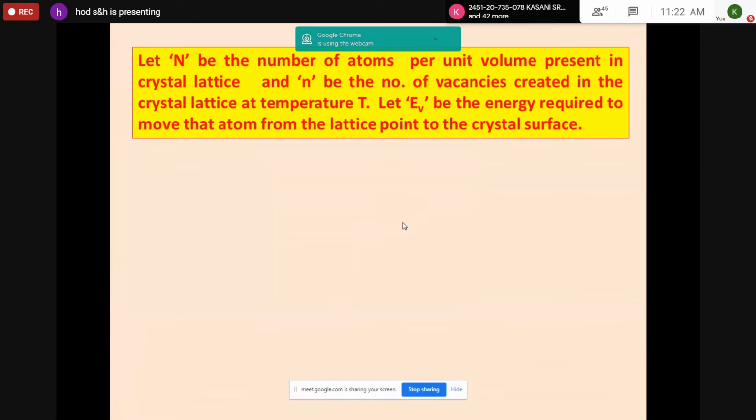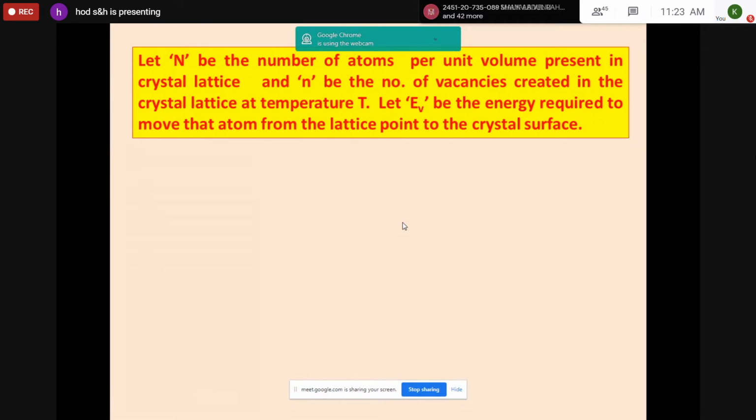To understand this concept, let us consider a metallic crystal. In this crystal, let us assume there are capital N total number of atoms per unit volume. So in a metallic crystal, take a simple specimen, and let us assume that capital N is the total number of atoms present per unit volume. And small n is the number of vacancies created in the crystal lattice. As I said, at 0 Kelvin there is no vacancy. But as the temperature rises, at any temperature, let us say capital T, let n number of vacancies be created. That means n atoms vacate their positions and move to the surface of the crystal. So small n represents the number of vacancies.